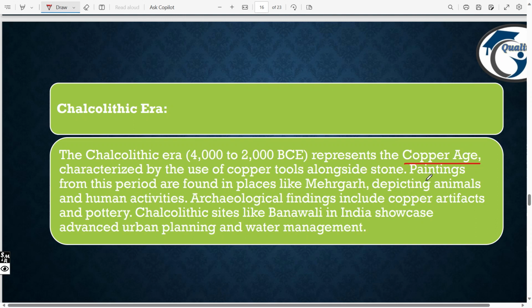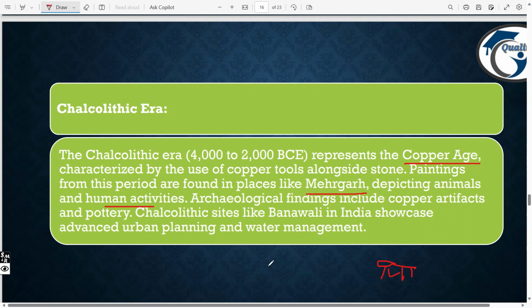Next, paintings from this period are found in places like Mehargarh. That is where we got the evidence of the paintings, depicting animals and human activities. We got paintings of some animals.